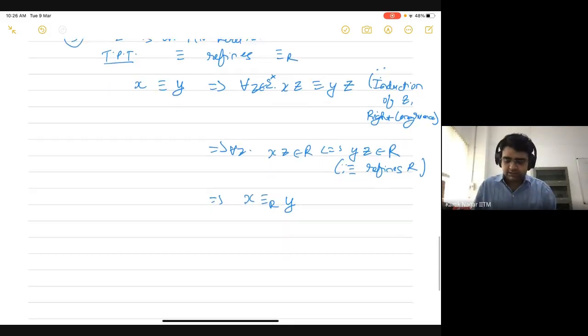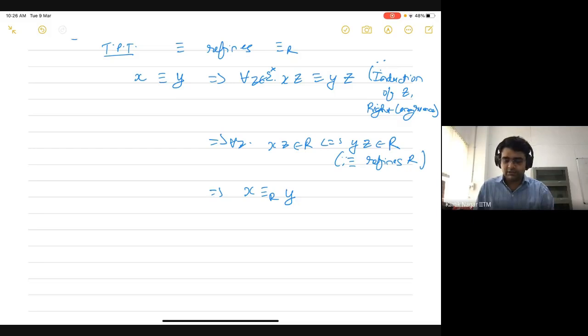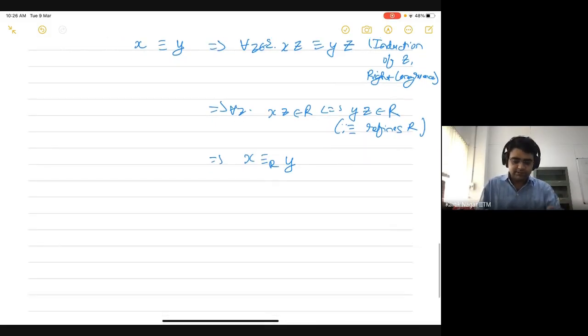So this means that this relation that we have defined is actually the coarsest MN relation. And that would also imply that if you take any other MN relation, then it refines this relation. And therefore, the number of equivalence classes of this relation is going to be less than or equal to the number of equivalence classes of the first relation. So that is called the Myhill-Nerode theorem.